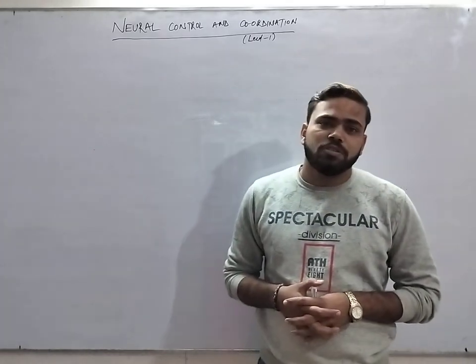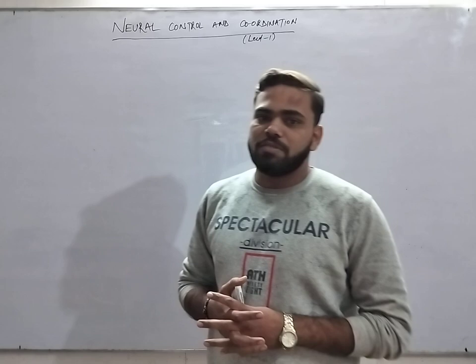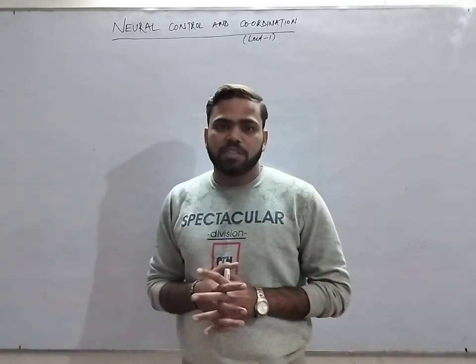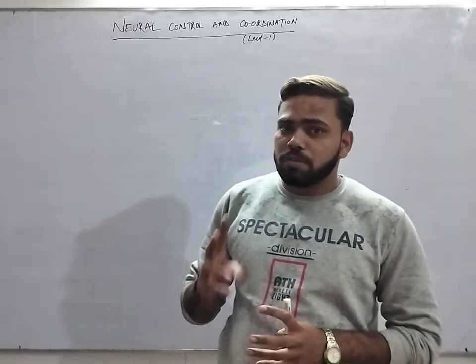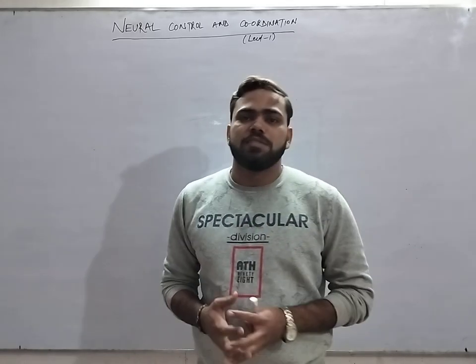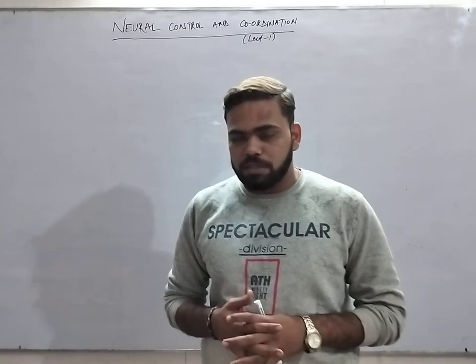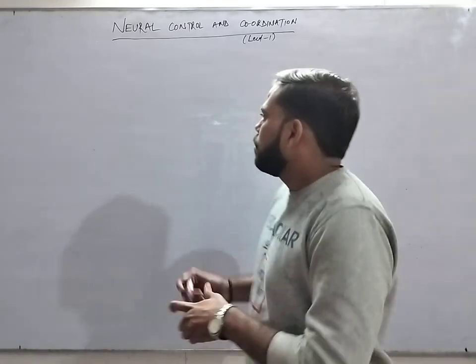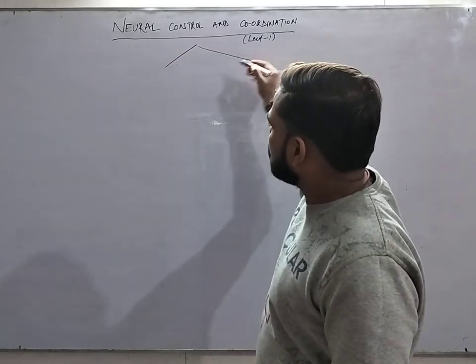We are basically going to study about the nervous system, the cells which are going to make the whole nervous system. There are basically two types of cells present in the nervous system. One, the excitable cells, and another one is the non-excitable cells. Yes, two types of cells are making the nervous system.